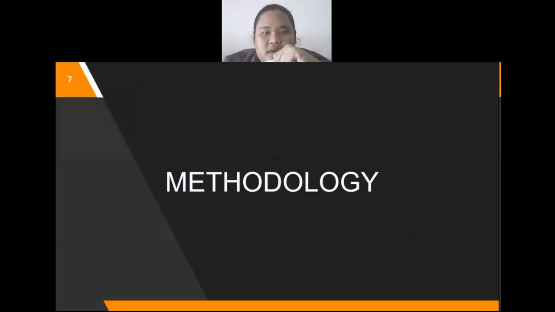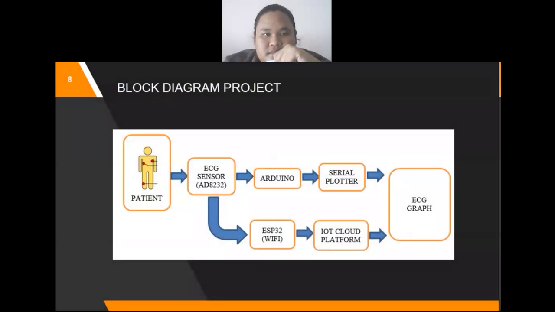Okay, for the part on methodology. Okay, for the block diagram, shown in my slide, the patient will get the ECG signal from the ECG sensor that I use. The ECG sensor that I use is the AD8232.